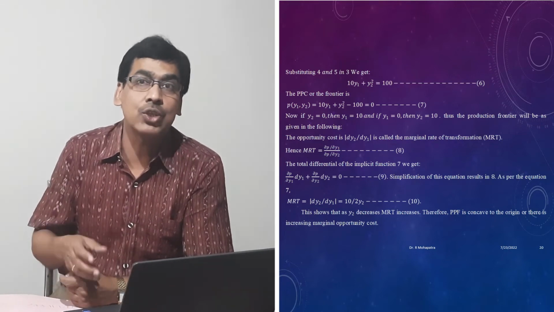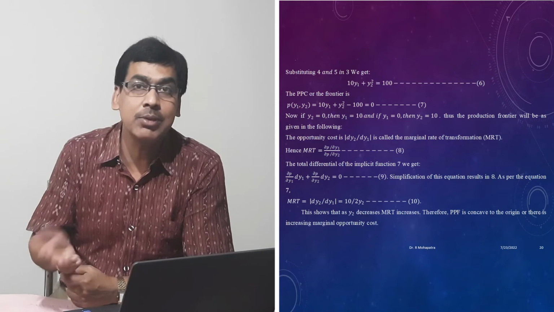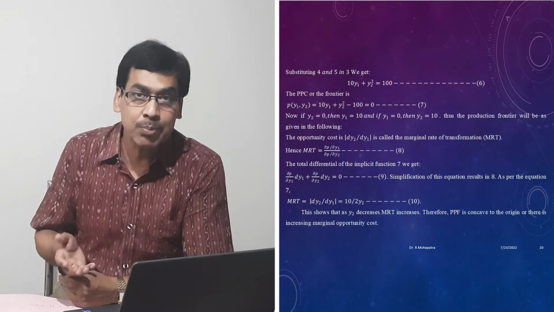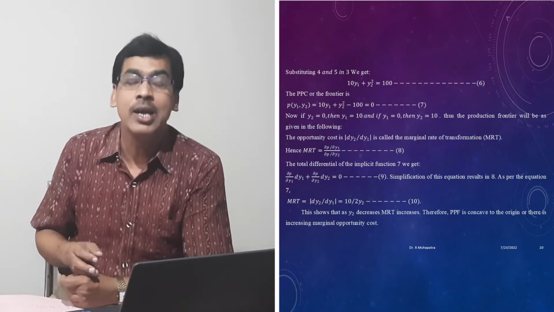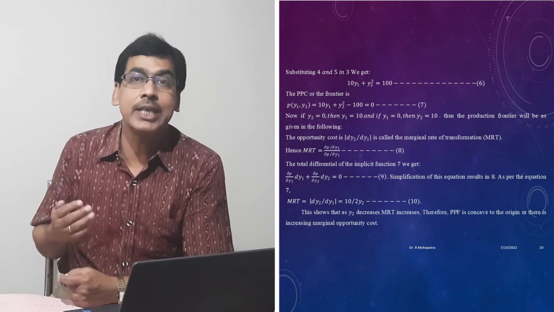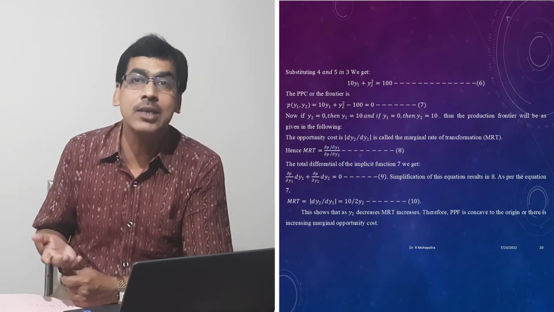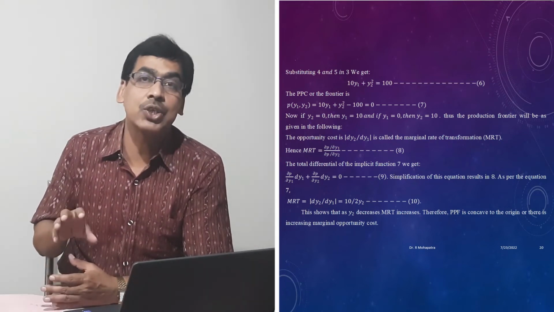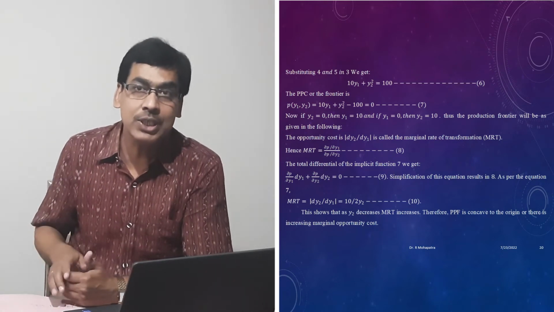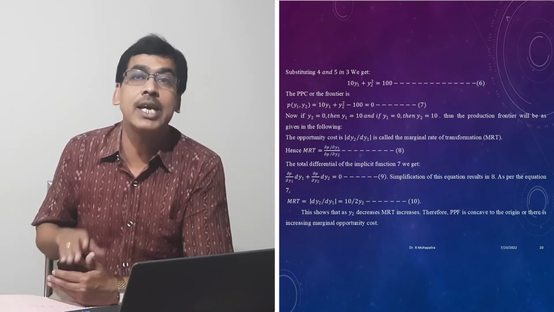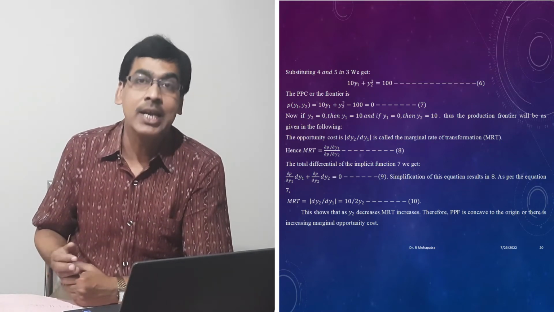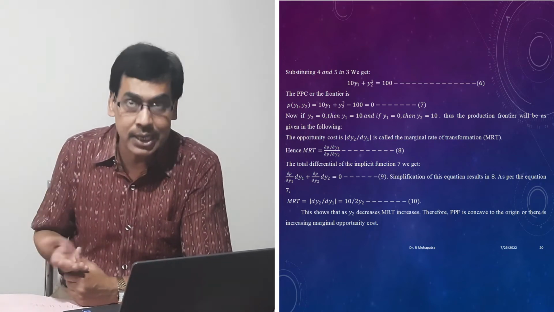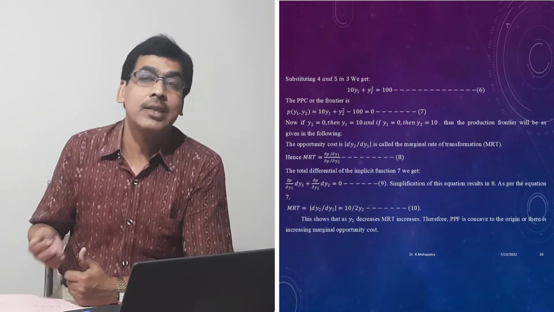Now we can write this in the case of the production possibility curve as P of y1, y2, which is the production possibility curve function. The equation is 10y1 plus y2 squared minus 100 equals 0. When it is 0, the entire production is on the line. Whenever this equation is equal to 0, there is no underutilization of resources, and the output can be produced with the resources, so it is attainable. But if you go beyond that, it is not attainable.